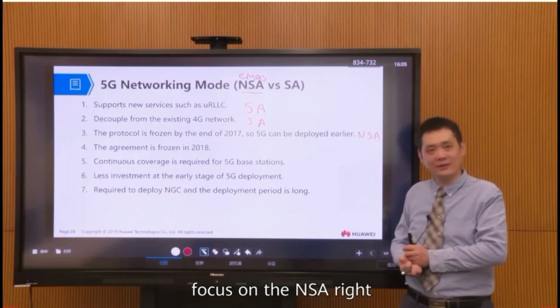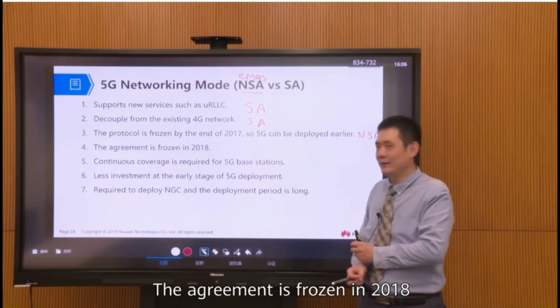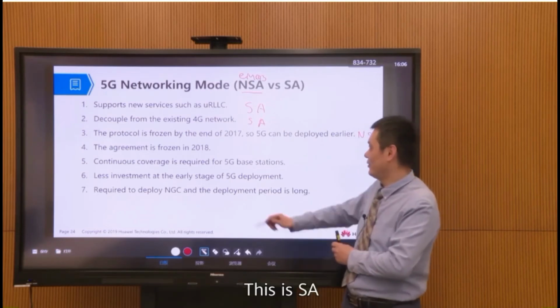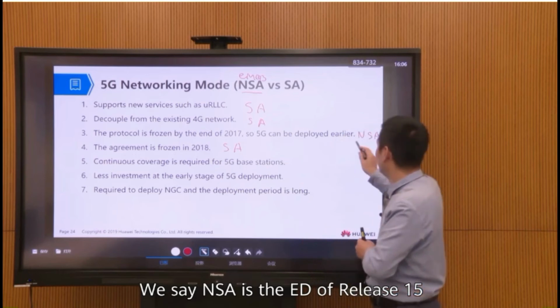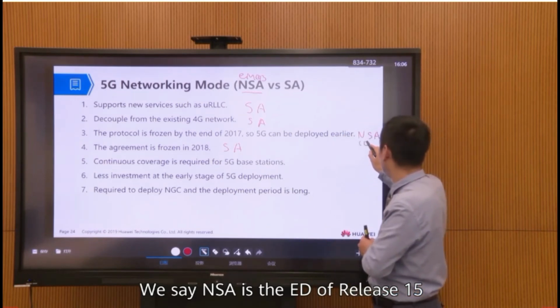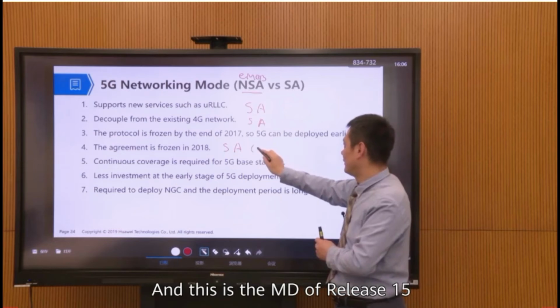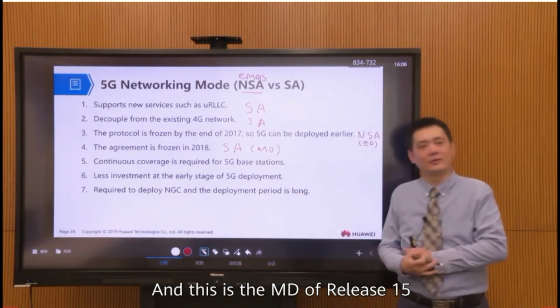The agreement for SA is frozen in 2018. We say this NSA is the early drop of release 15, and SA is the main drop of release 15.